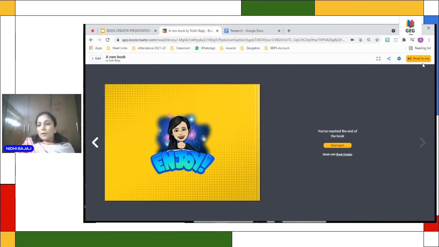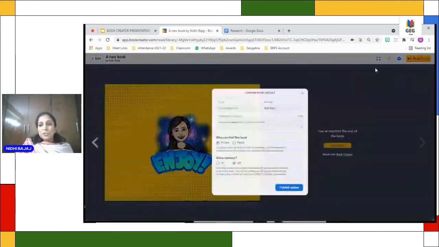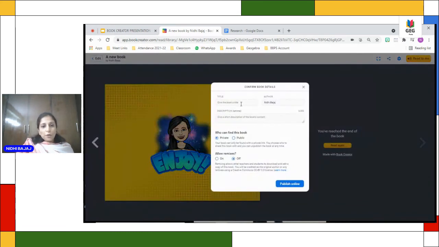There is a share button when you play the book. There is a share button which pops up on the menu bar. You just have to click it and publish it online. So you have to give the title. I'll just give the title. Who can find this book?